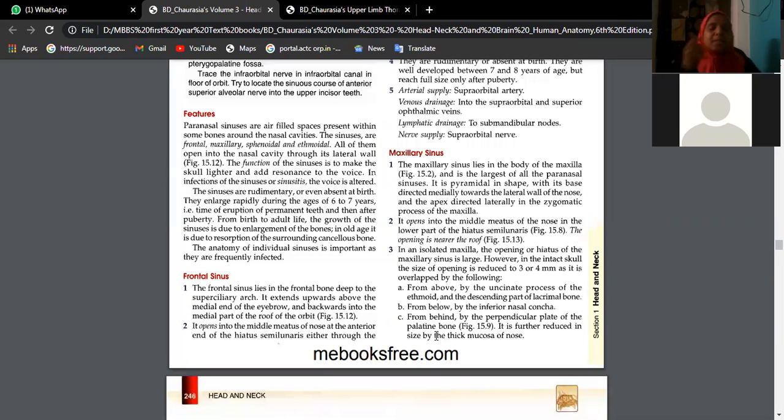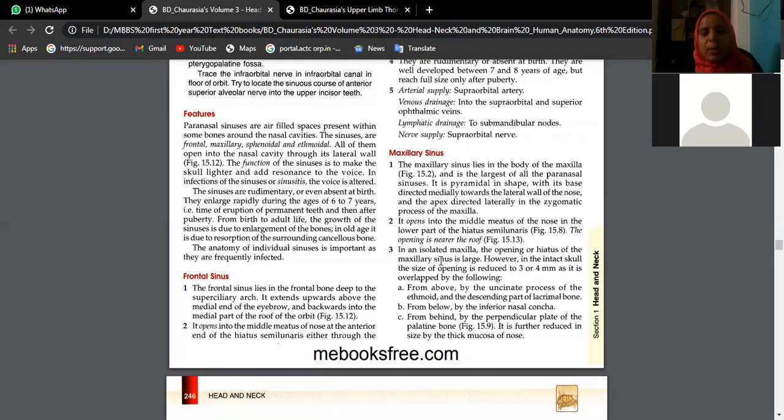So maxillary sinus is something like a box, like a cube, beta. It has a roof, a floor, a medial wall, a lateral wall, an anterior wall and a posterior wall. The roof is formed by the floor of the orbit and the floor is formed by the hard palate. The medial wall is formed by the lateral wall of the nose, and laterally again you will see the maxillary bone only. Anteriorly the true maxillary bone, posteriorly also the sloping surface of the maxillary bone. Just remember it is like a six-sided cube box. If you break the box, you will find empty space which is filled with air.